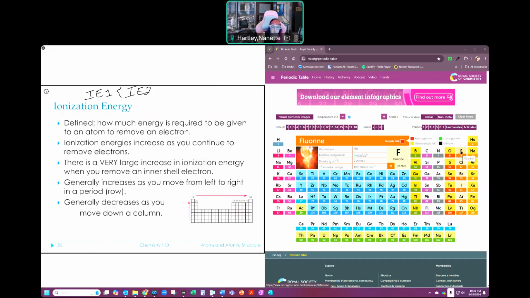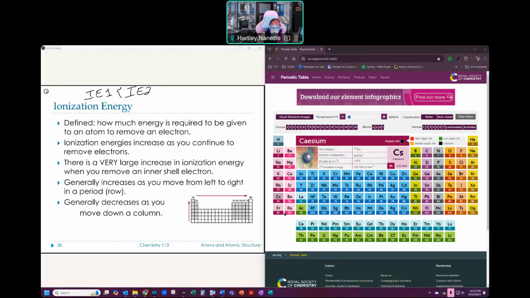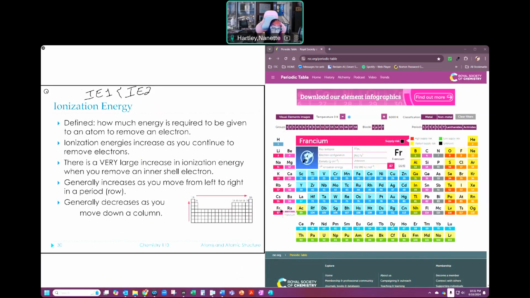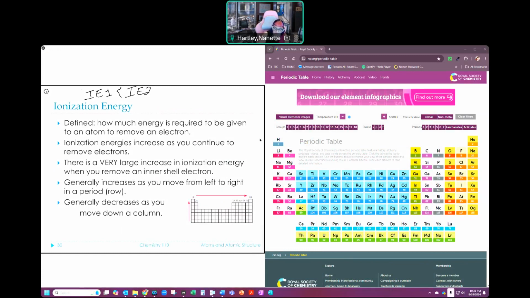They increase as you move from left to right, and they decrease as you move down a column. So it's much easier to lose them down here because they're so far away, and it's much, much harder when you get up here because they're so close. Okay, so distance is a factor there for how easy it is in terms of the periods. Okay. So that's what we're talking about for those. So that's the trend that we would be talking about for ionization energy.